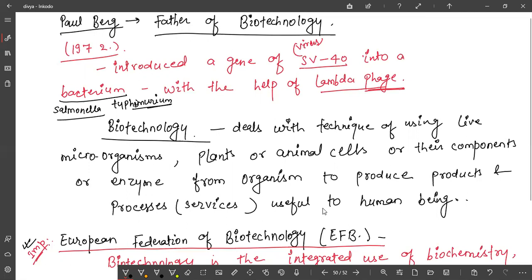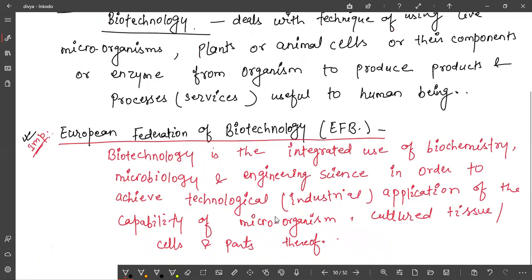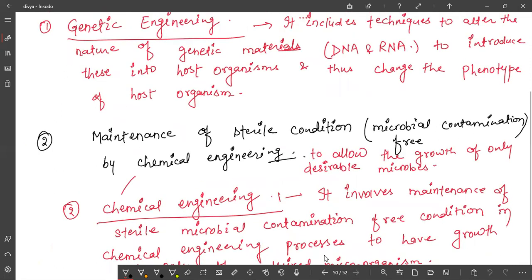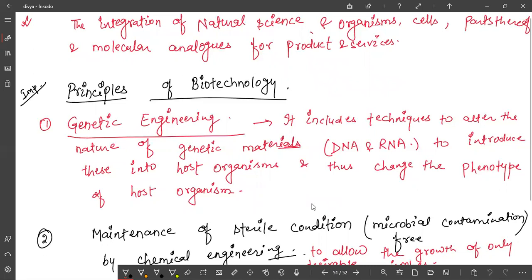And then can you scroll down? Oh, next. Okay.